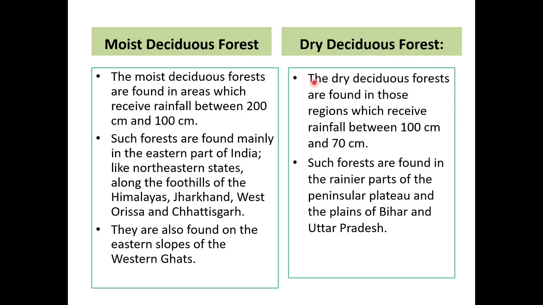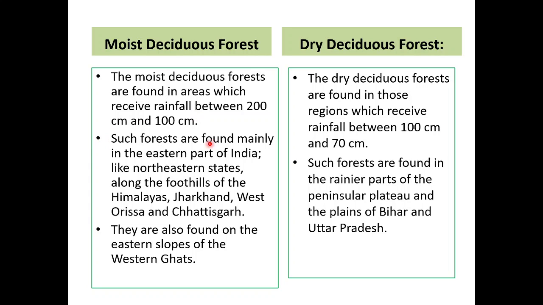In moist deciduous forest we receive rainfall between 200 centimeter and 100 centimeter. The first categorization is the rainfall difference. You will see the rainfall received by moist deciduous forest is 200 to 100 centimeter, and on the other side, in the dry deciduous forest, these regions receive rainfall between 100 to 70 centimeters. So there is a double difference you can see.